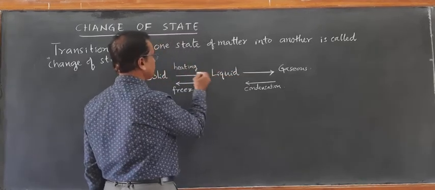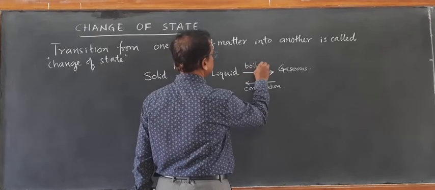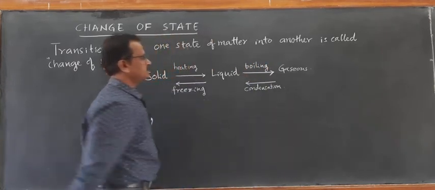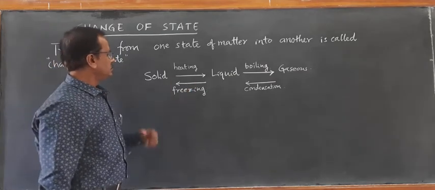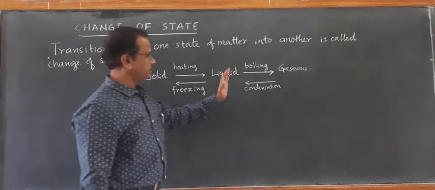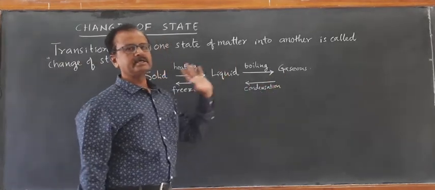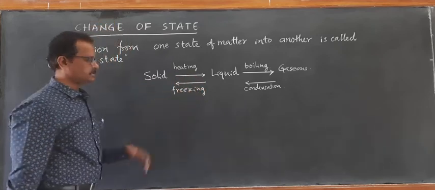On heating, melting takes place, and on boiling, the liquid starts converting into gaseous state. This is what we already know. Now, when there is a change of state from solid to liquid or liquid to gaseous state, there is exchange of heat.